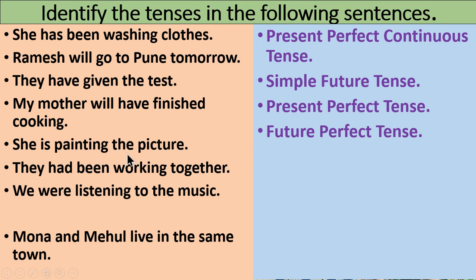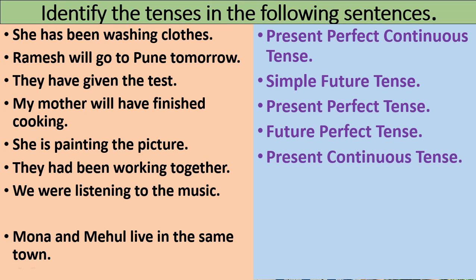Now look at this sentence, she is painting the picture. Here is, the present form of to be, and ING to the main verb is used. So to be plus VING in present form, the tense used in this sentence is present continuous tense. In this sentence, they had been working together, had been plus VING to the main verb is used.